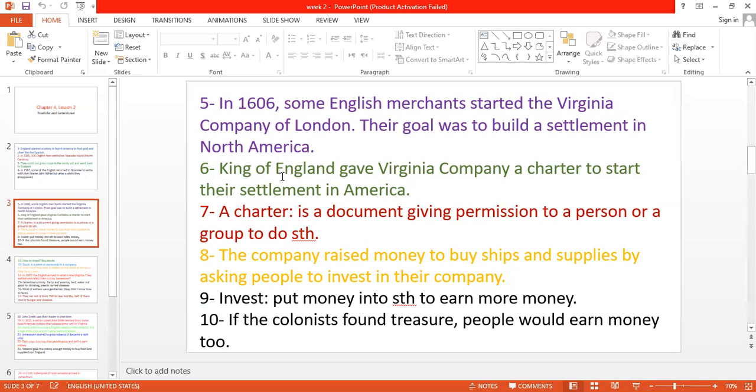So the King of England at that time gave the Virginia Company a charter to start their settlement in America. The meaning of a charter, guys, is like a formal permission. You know, when you go out of the school with your father or your parent, sometimes you take permission from the principal or from the school, right? So the charter is like a permission, but this permission is from the king. The king gave the company a charter, meaning permission, to start this business or this colony in America.